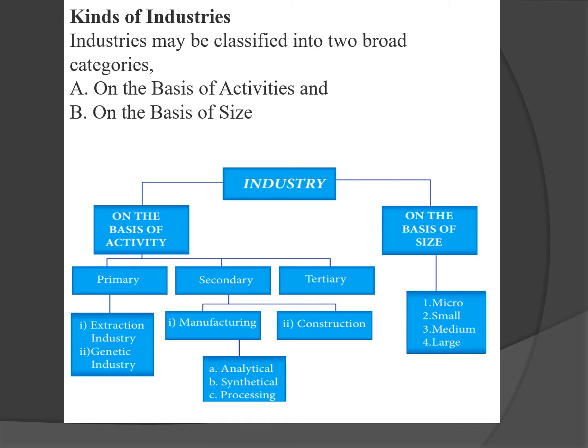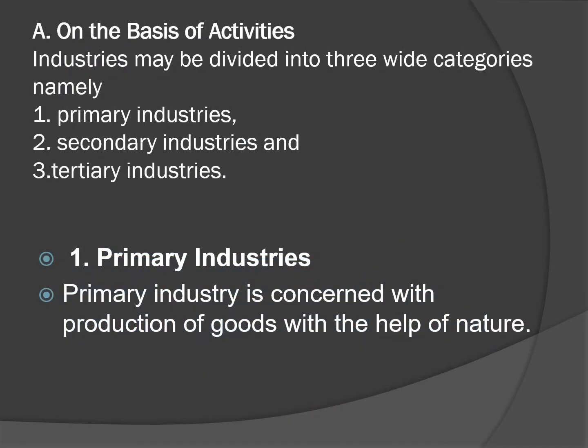Again, broadly, on the basis of size, if you classify, industries may be micro, small, medium or large industries. These are the four categories of industries on the basis of size. Now let us discuss one by one. Now let us see on the basis of activities. On the basis of activities, industries may be divided into three wide categories, namely primary industries, secondary industries and tertiary industries.